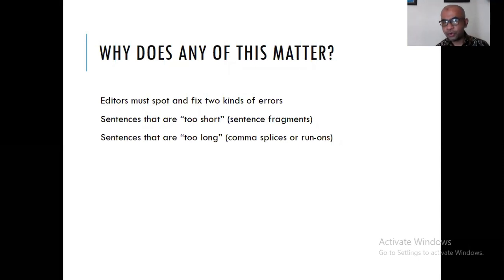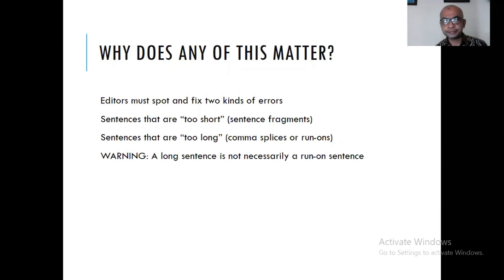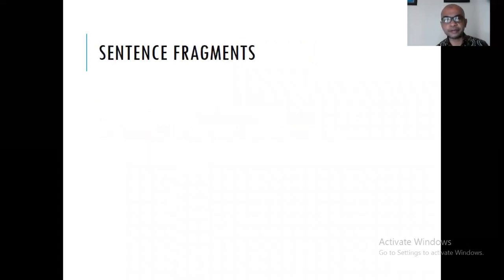So when you know the concept of simple, compound, and complex sentences, you will be able to spot the problem and see, oh, this is too long, you need to make it shorter, for example. And it is very important for you to understand that a long sentence is not necessarily a run-on sentence, or necessarily a wrong sentence. I will show you the example later.